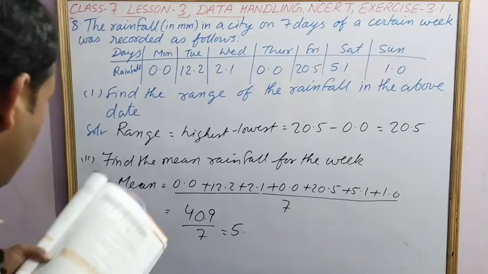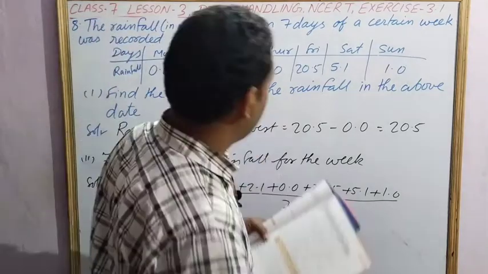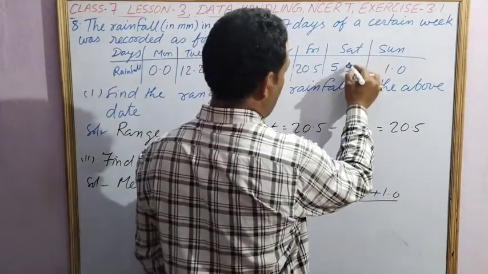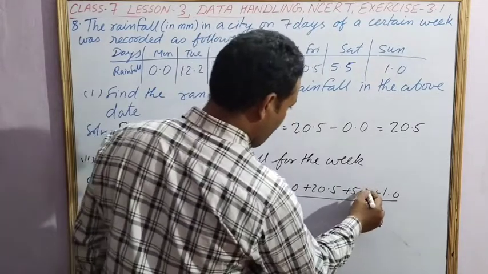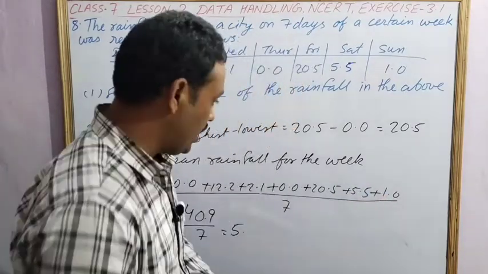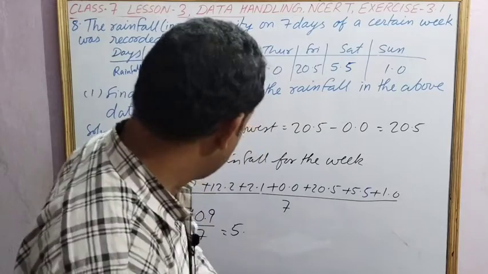So here we have made one mistake. On Saturday the rainfall is 5.5. So here we will take 5.5. Now if you add, this will change.